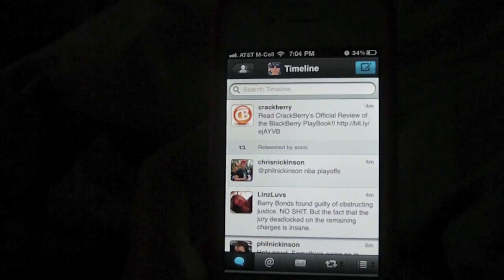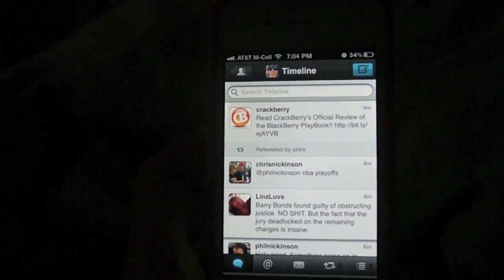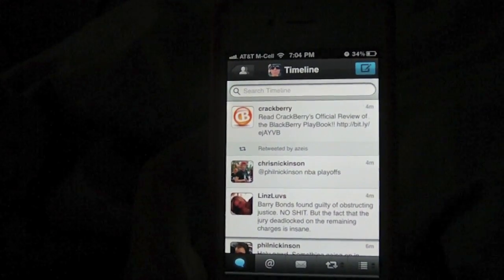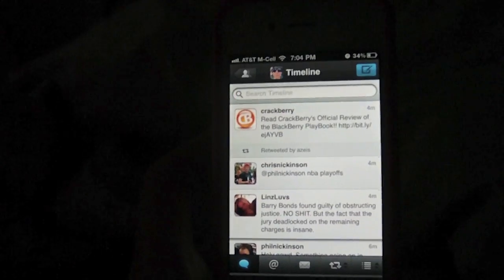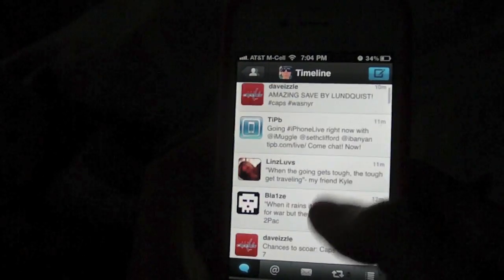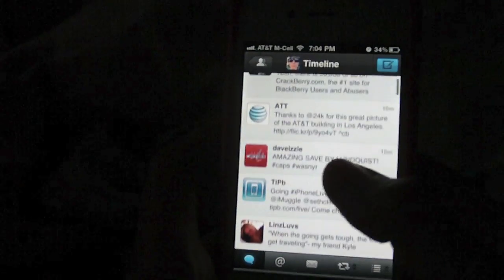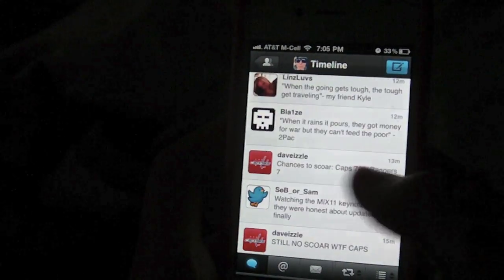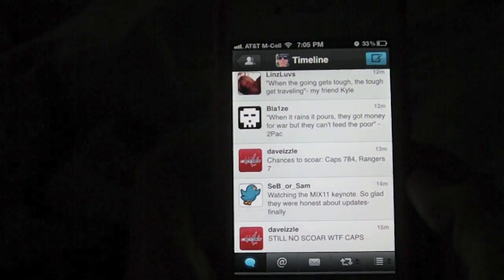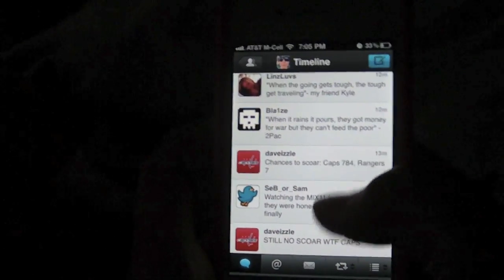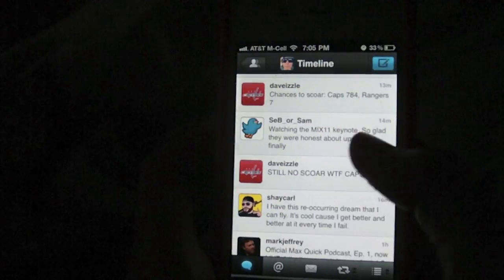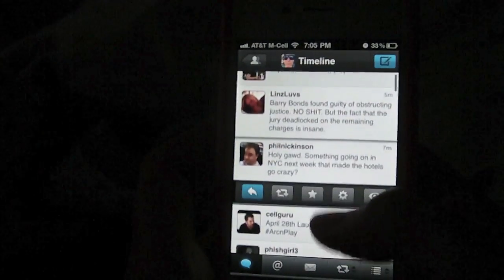Tweetbot does not have native push, so you have to use Boxcar if you want push notifications. That to me is my biggest complaint. But the UI and the experience of using the app completely makes up for it. There's also no inline photo previews, which is something that's common with other apps as well. However, I will throw out there that Instagram you can view in the tweet.